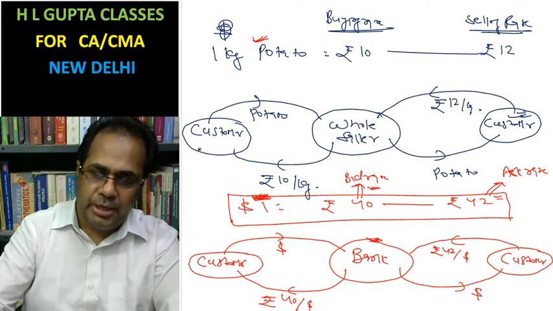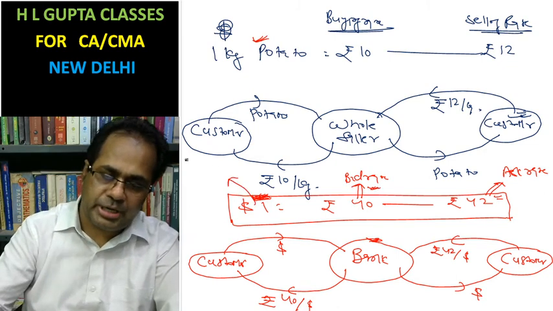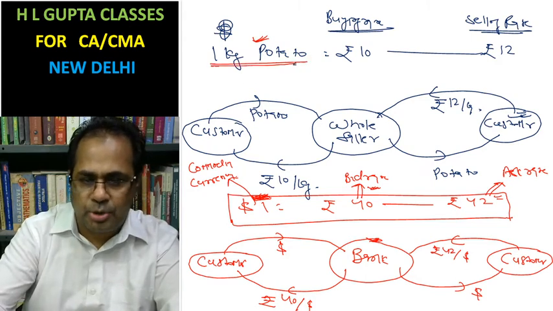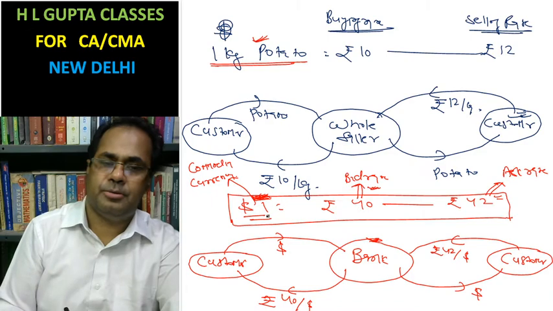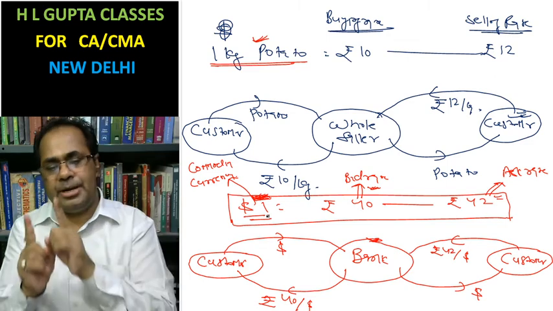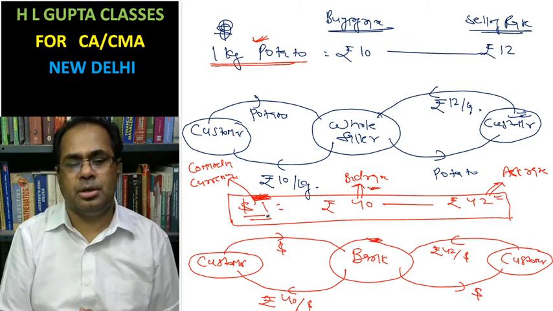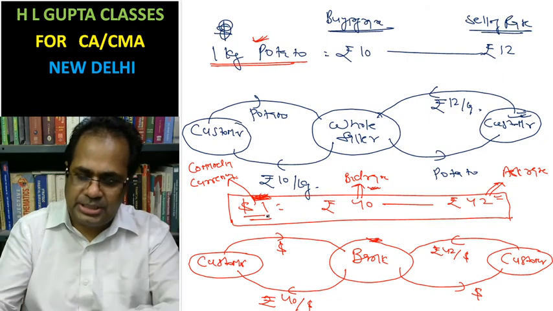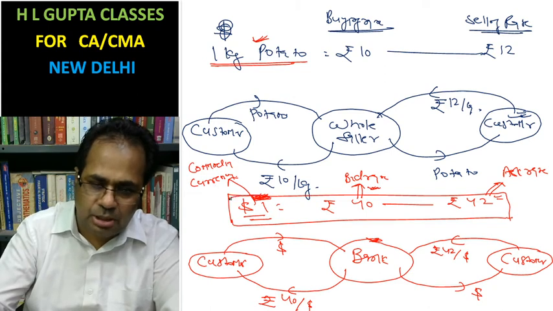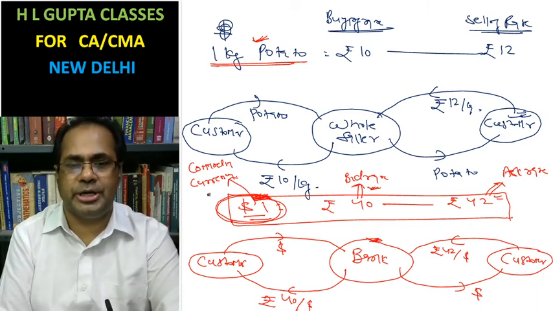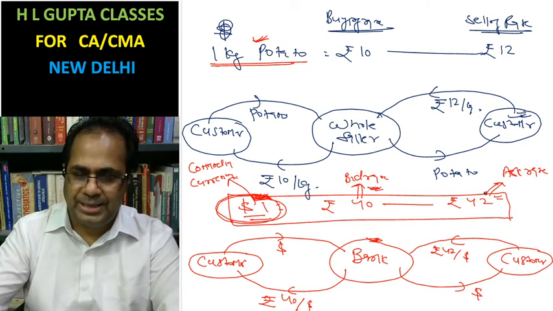Here the dollar is a commodity currency, just like a potato. The price of potato is quoted, and here the price of the dollar is quoted. And you have to think from the point of view of the commodity currency and the bank. Which currency is said to be the commodity currency? The currency which is written in single quote is said to be the commodity currency. And the other currency is said to be the price.